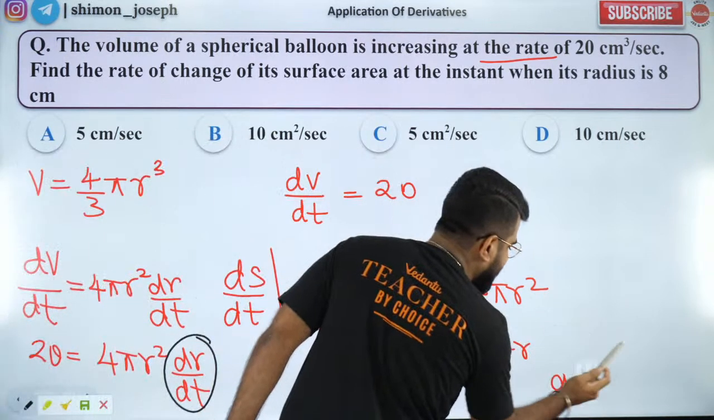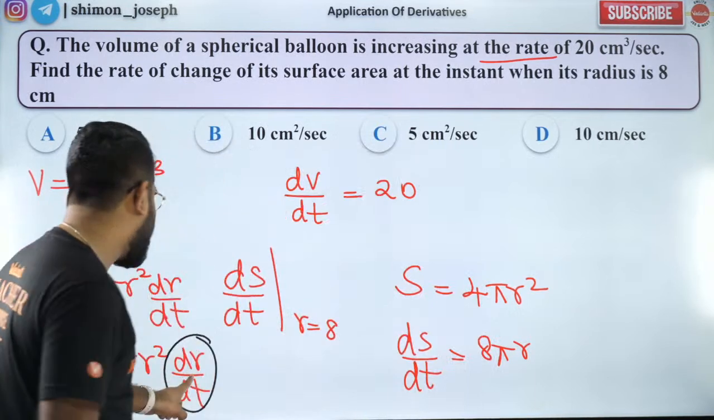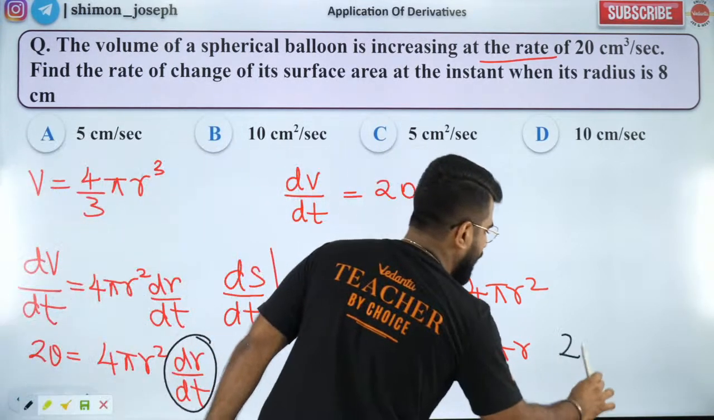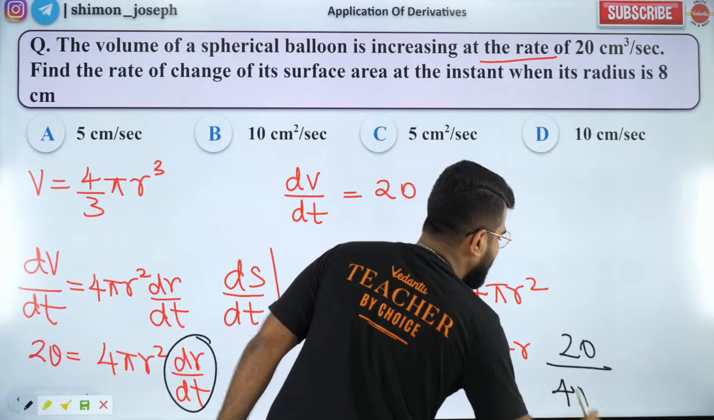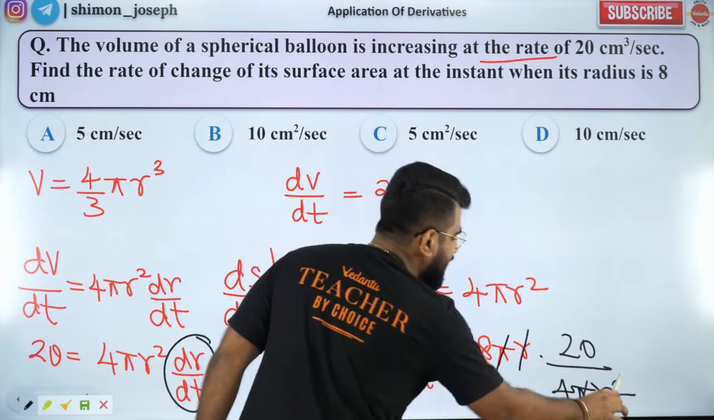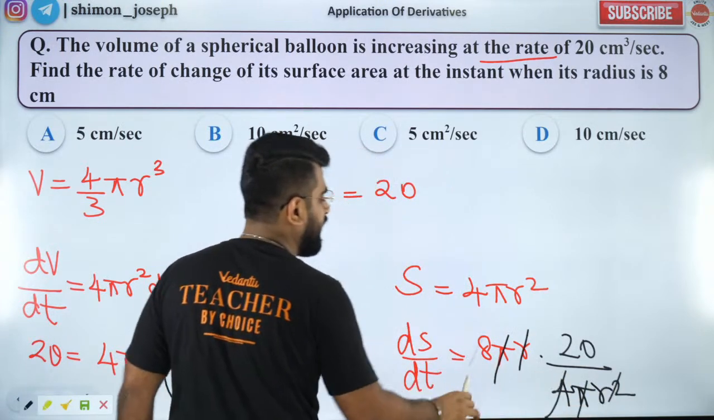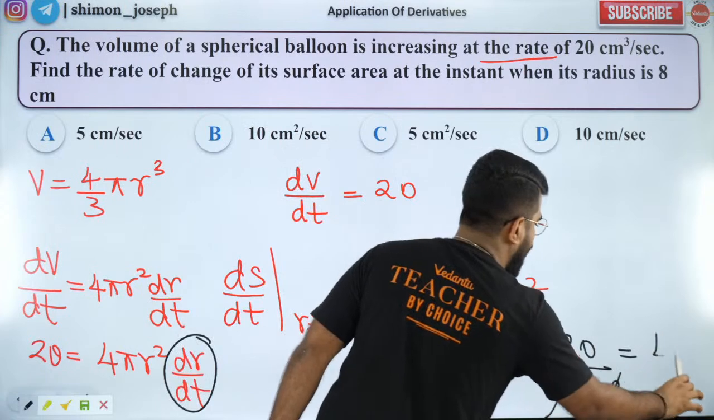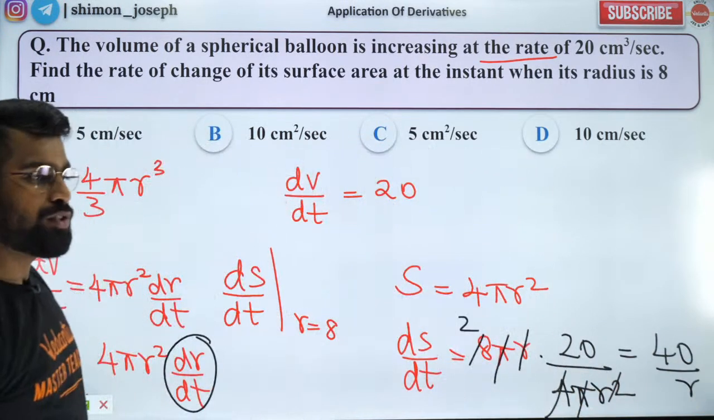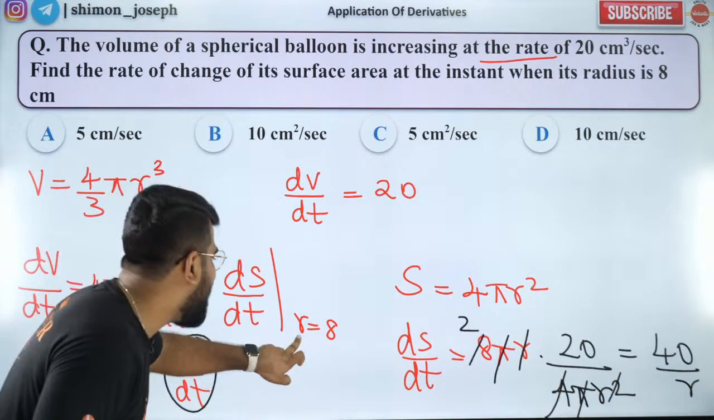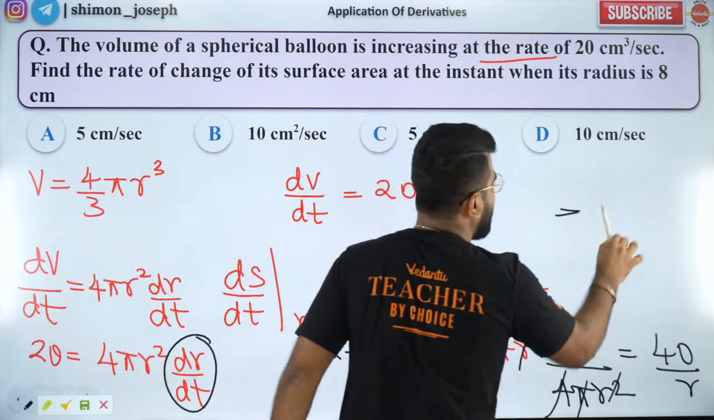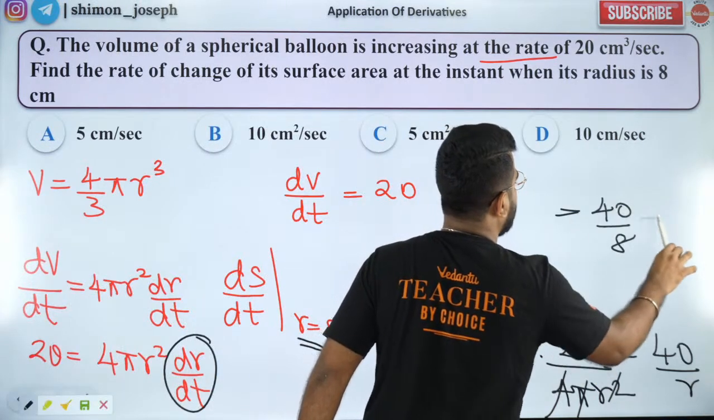So dr by dt from here I can get. It is 20 divided by 4 pi r square. So pi cancels, r cancels, 4 and 8 will be twice. So it will be 40 by r. So what is the answer? We want when r is equal to 8. So if r is equal to 8, 40 by 8 will be what? 40 by 8 will be 5.